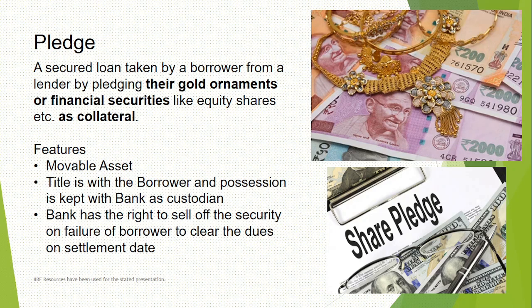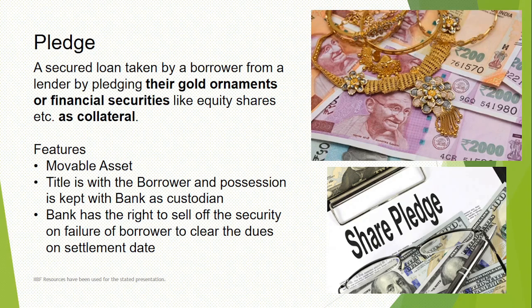The next charge that we are going to create is on a security called gold. It may be gold, or any of your valuable items. Bullion is actually the call. So you are taking a loan against the security of gold jewelry or equity shares. In this case, the bank is going to keep custody of the gold in their vault.